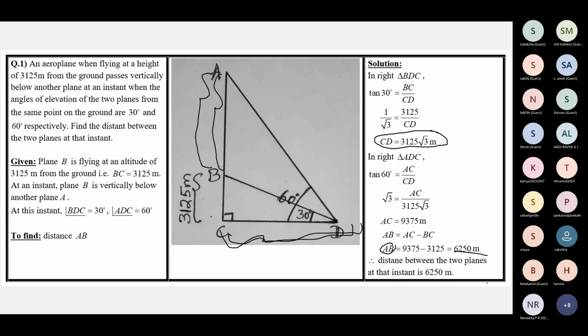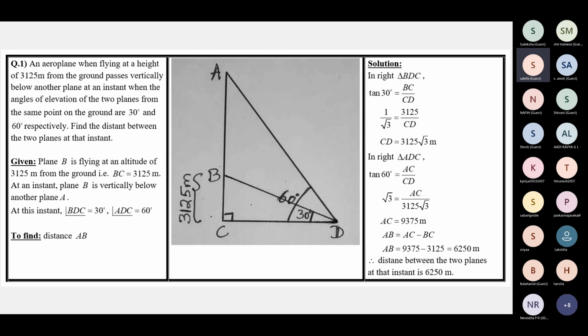So children, here the thing is, you must understand the answer like this. Which is the triangle in which you know one angle and one side? BCD, ma'am. In right triangle BCD, we know that BC is 3,125 meters and angle BDC is 30 degrees. Now using this you can find CD. Do you want to find BD? No, we are not interested in BD.